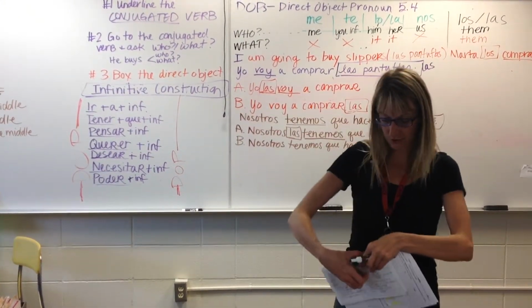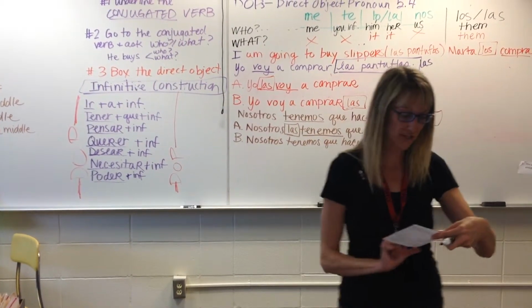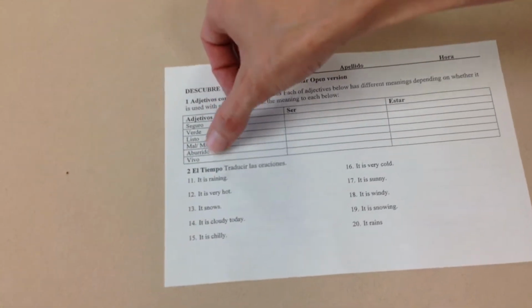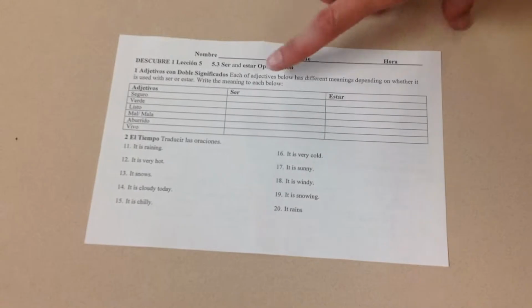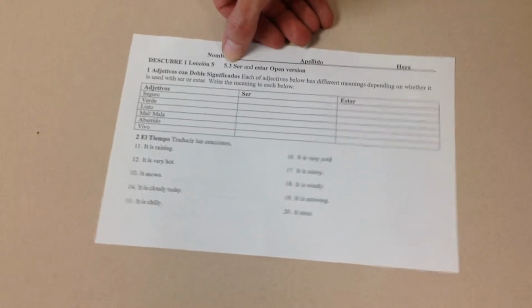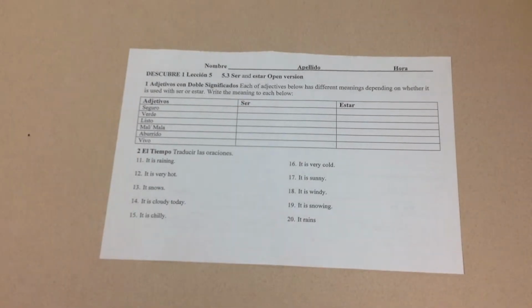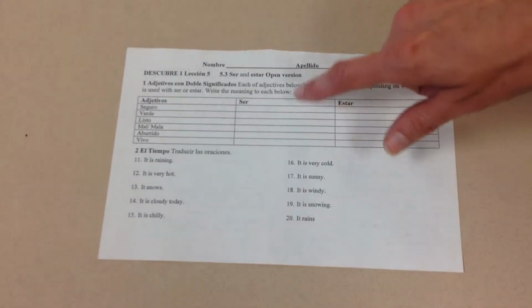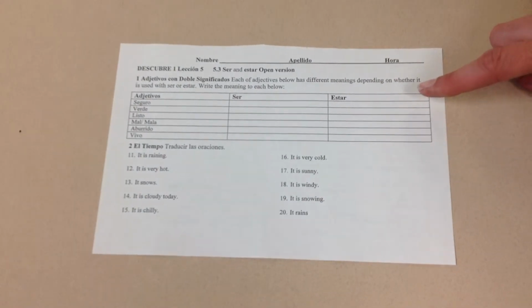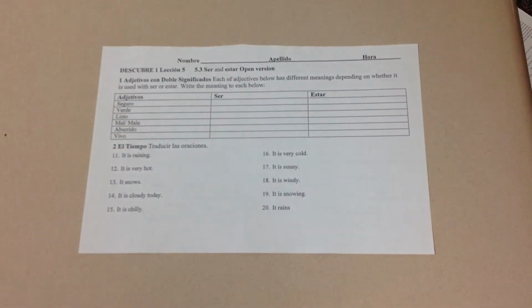The other thing I would like you to do is the half sheet that Mrs. Beckman is going to be handing out. On this half sheet, you have several adjectives and they change meaning based on whether you use them with ser or with estar. You can use section 5.3 of your book if you need help seeing what those changes in meanings are. So be sure to open your book to section 5.3, and you need to write down the meanings of each of those. I would also like for you to work on these weather expressions, and those can be found in your book or on the back board.